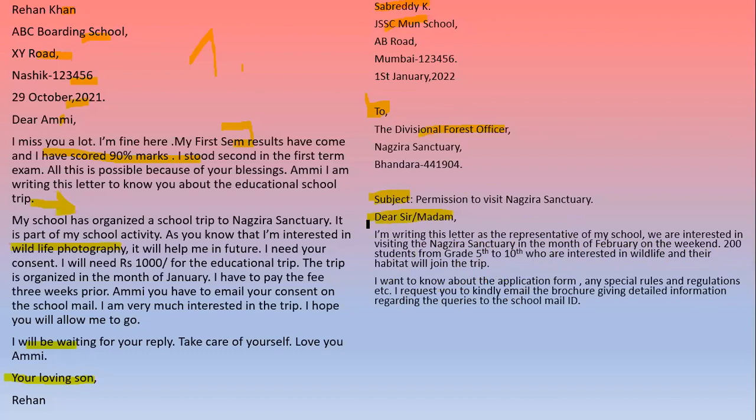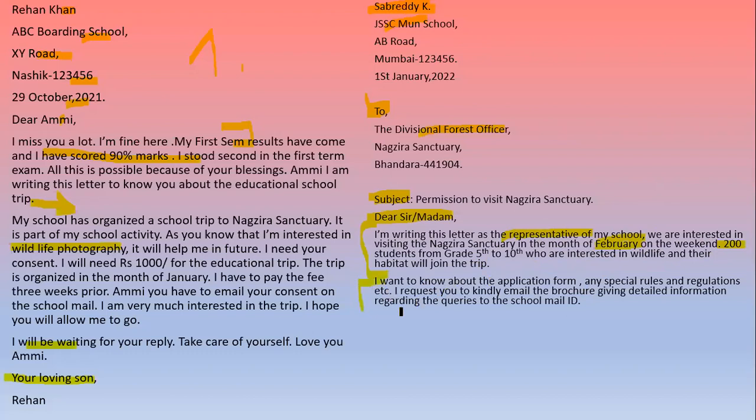So here in the first paragraph, the representative of the school is writing this letter. And who is representative? His name is given here in the beginning. And he is giving information that they are interested in a trip which they want to be conducted in February, and 200 students from grade 5th to 10th will join the trip. So here the child is giving his expectation, what he expects when he goes there, how many children will come and when they will come for the trip.